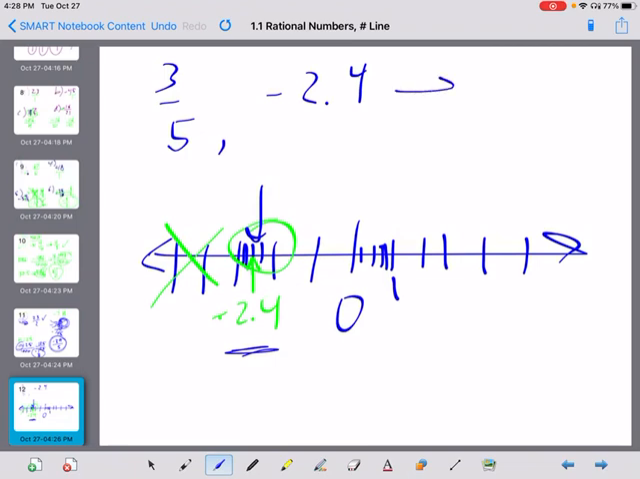You also could have converted this and said, hey, negative 2 and 4/10, that's 2 and 2/5. 5, not 2 there. Negative 2 and 2/5, and then you would have gotten the same thing here. Probably would have been easier to do it that way.